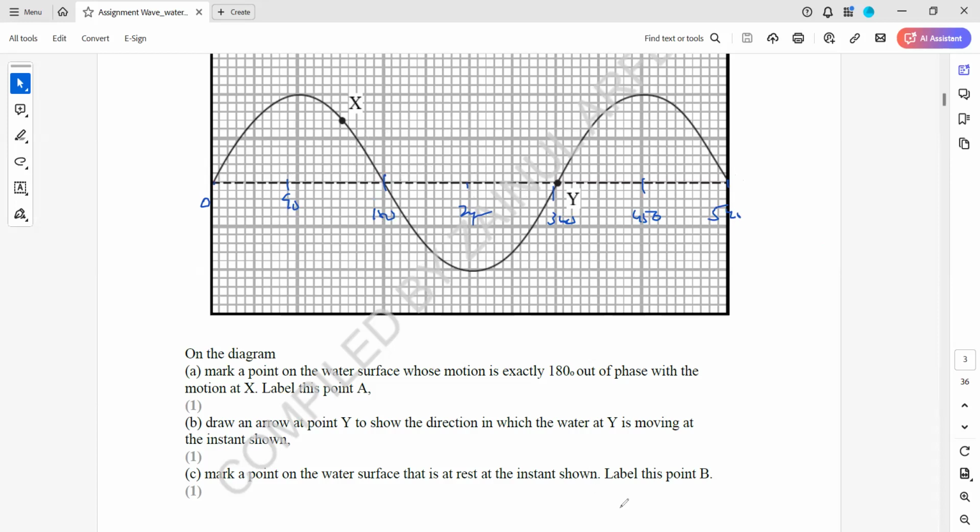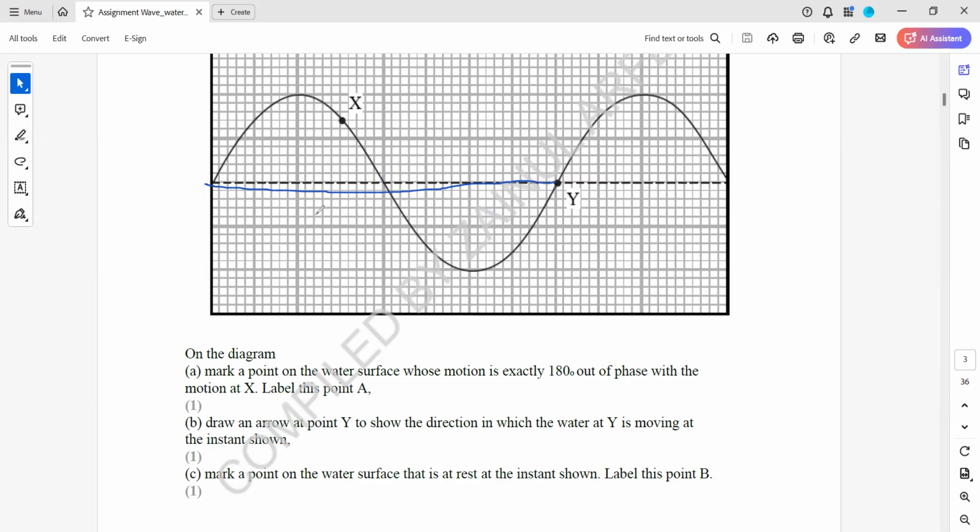So we want the position on the wave, we have to mark it on this wave. 180 means half wavelength. So which point will be approximately half wavelength? If you measure this length in terms of wavelength, you can also answer.